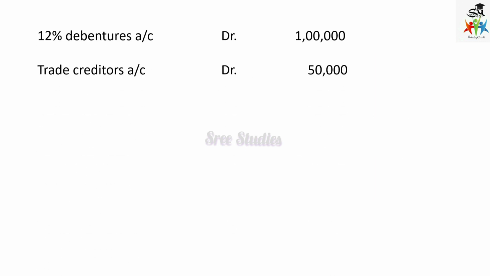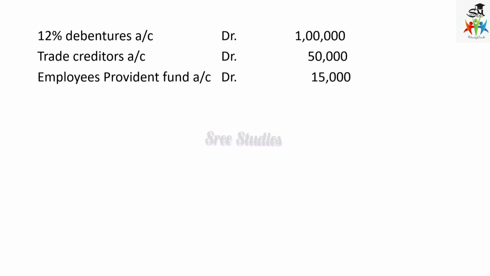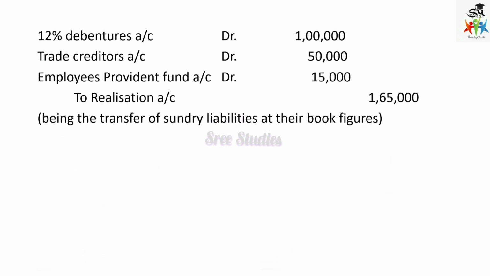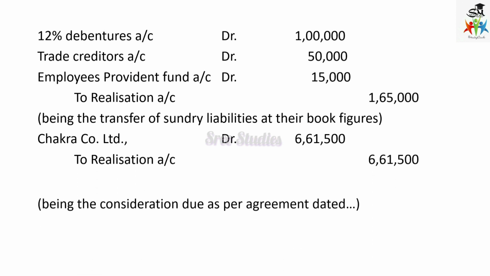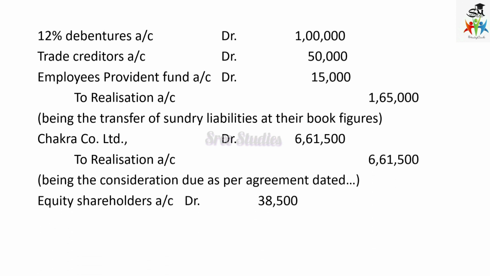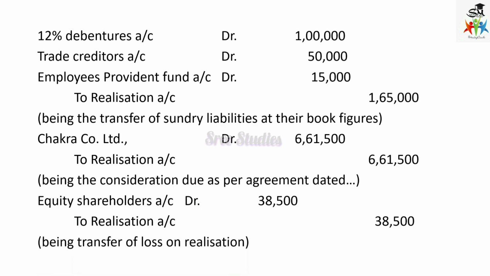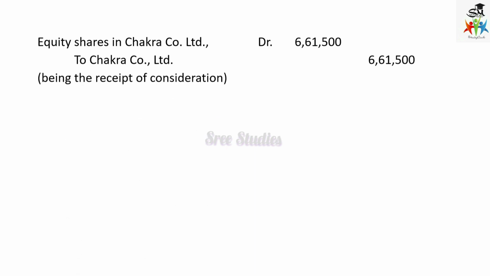This is the narration. And 12% debentures account, trade creditors, employee provident fund to realization account, liabilities transferred. Then Chakra Limited purchase consideration to realization. And then shareholders account debit to realization account. This is the last; you will get it only when you prepare a realization account. That is transferred to equity shareholders. And then equity shares in Chakra Limited to Chakra Company Limited. This is for purchase consideration paid.